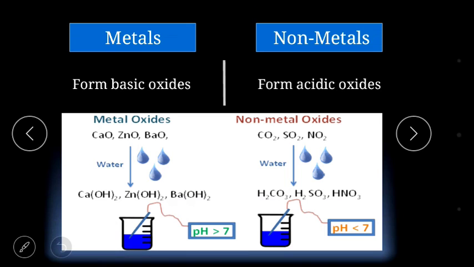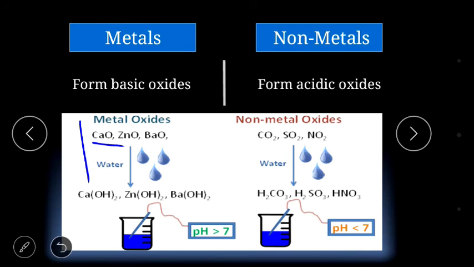So what it means, basic oxide and acidic oxide? Whenever any metal oxide, you can see over here, that is a calcium oxide, zinc oxide, barium oxide, whenever any metal oxide is dissolved in water, it forms base. Like calcium oxide dissolved in water forms a base, that is calcium hydroxide. Likewise zinc oxide, whenever dissolved in water, it forms zinc hydroxide. Barium oxide forms barium hydroxide, which these all are bases. So whenever any metal oxide dissolve in water, it form base. That's why they form basic oxides.